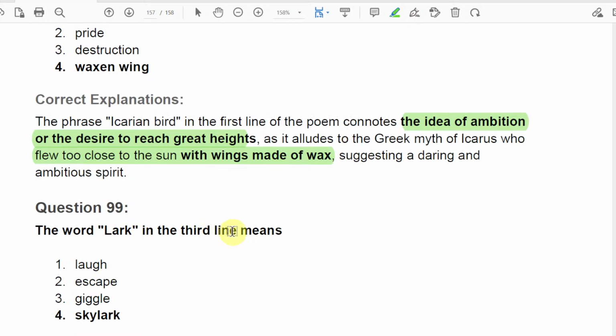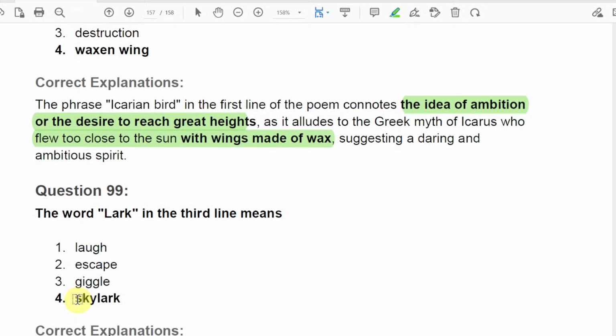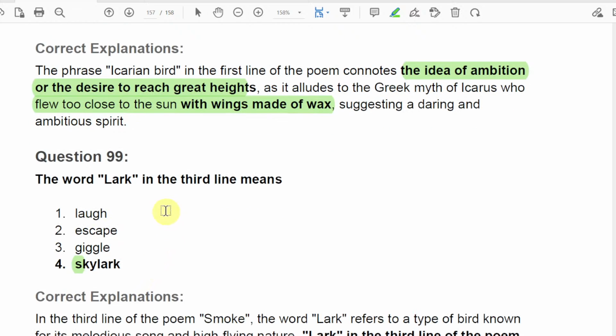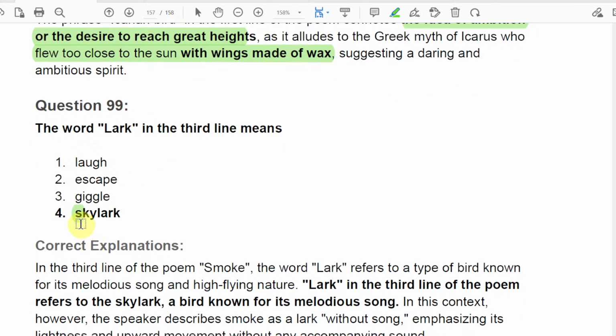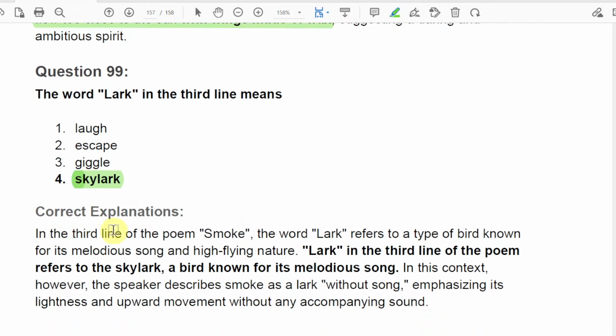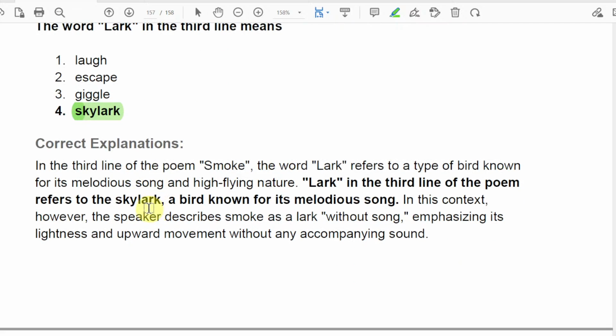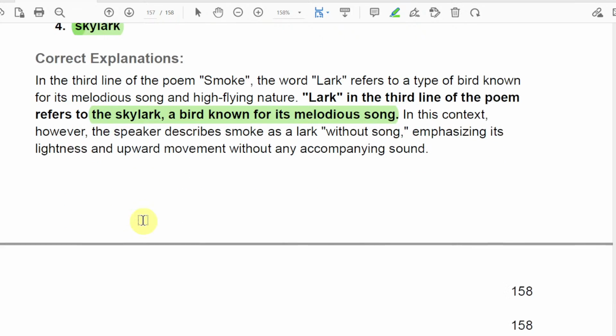So the word lark in the third line means skylark, or laugh, or skip, or giggle. Of course it's talking about the bird, right? So it is the answer: skylark. Alright, so the correct explanation is, in the third line of the poem Smoke, the word lark refers to the type of bird known for its melodious song and high-flying nature. Lark refers to the skylark, a bird known for its melodious song, of course.